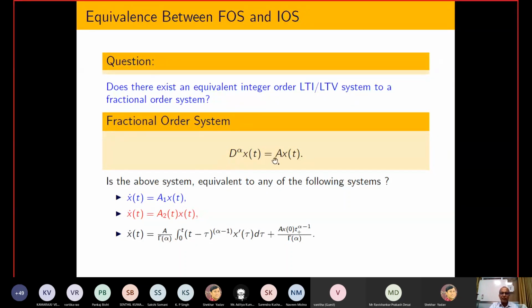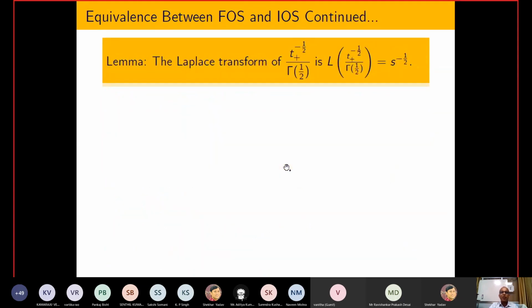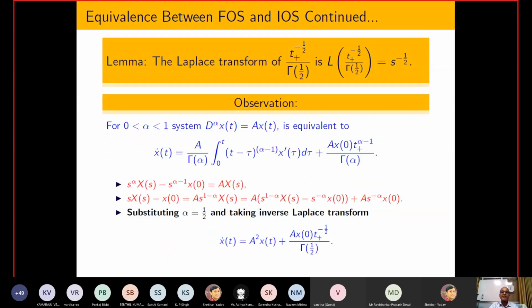Since this is a linear system, I can apply the Laplace transform, and this is the result of the Laplace transform. The Laplace transform of this is s power minus half, and it is possible to show that this particular d power x(t) is equivalent to this.